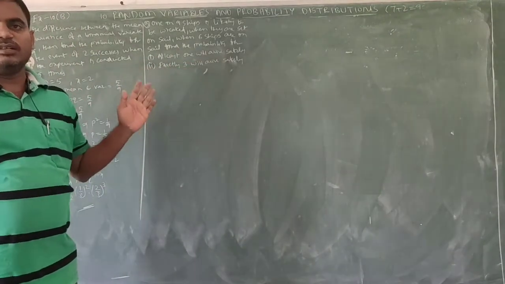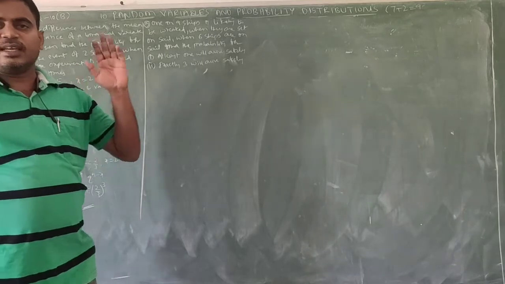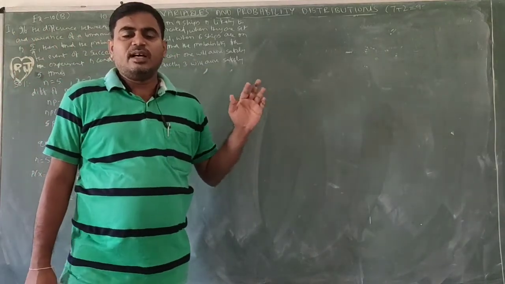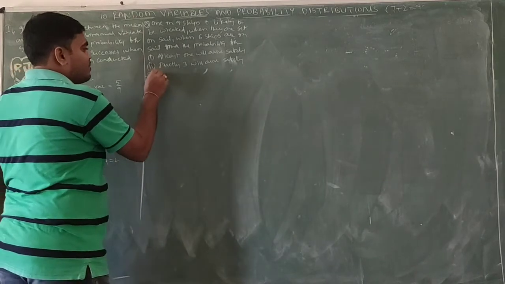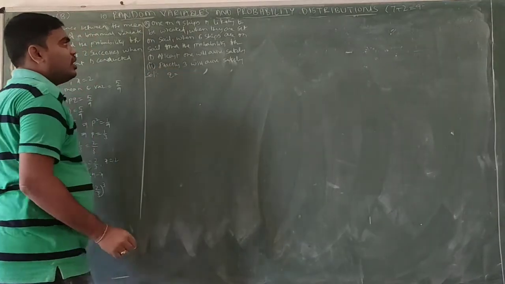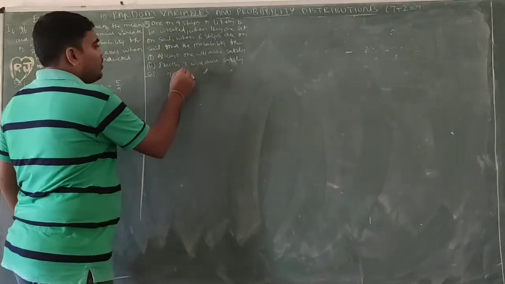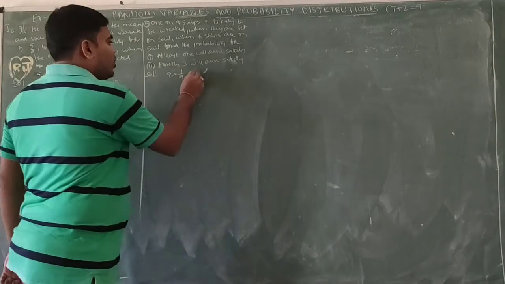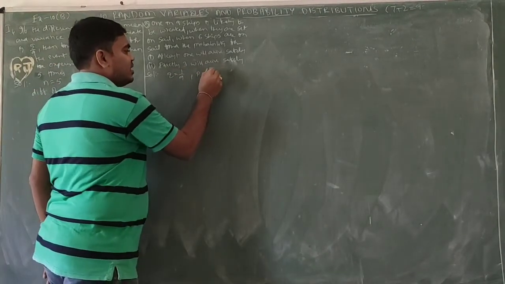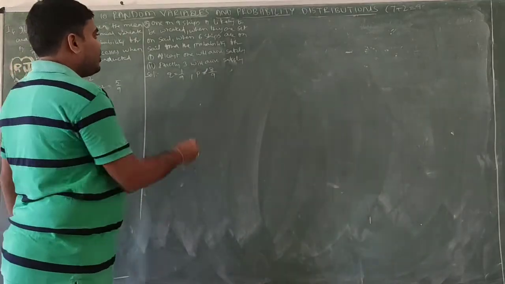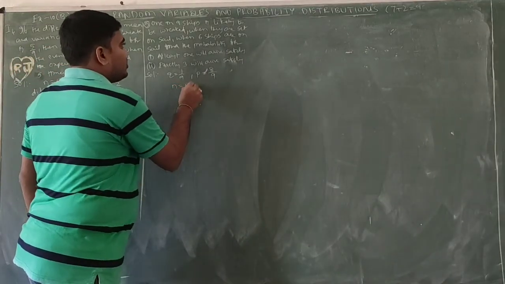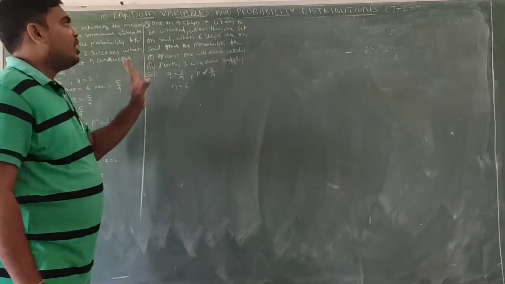Safety we are taking as success, wrecked we are taking as failure. So solution: Q equals wrecked, failure, 1/9. P equals the remaining 8 succeed, so 8/9. Now N equals 6, since 6 ships are sent.